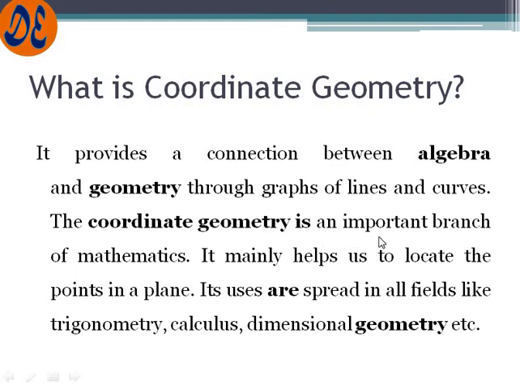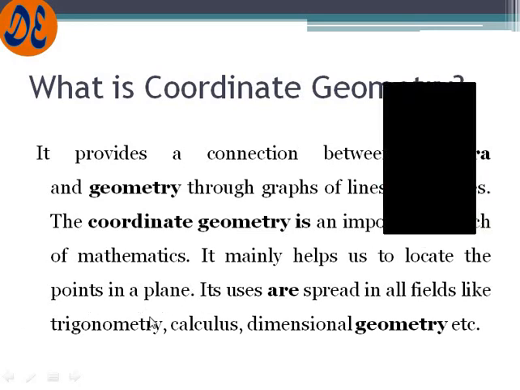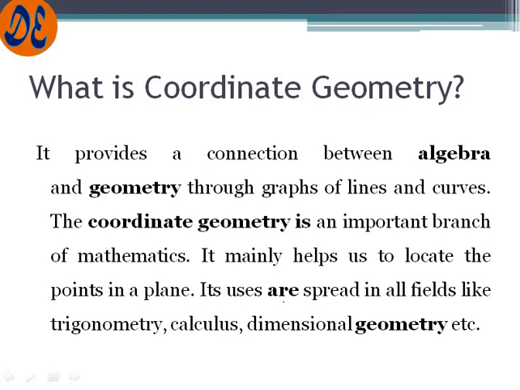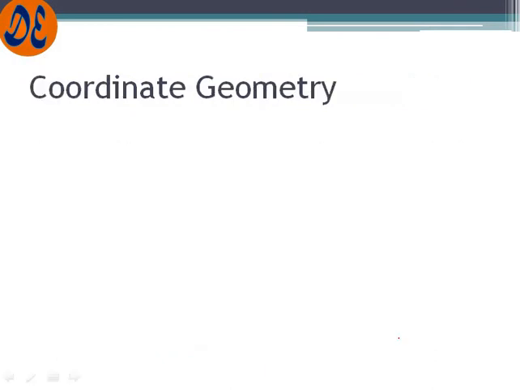Coordinate geometry is an important branch of mathematics. It mainly helps us to locate points in a plane. Now see here, in a plane. Now what is a plane? We will see what a plane is. Its uses are spread across all fields, like trigonometry, calculus, and three-dimensional geometry. In each and every place we have to study coordinate geometry. It is a very important part of mathematics.